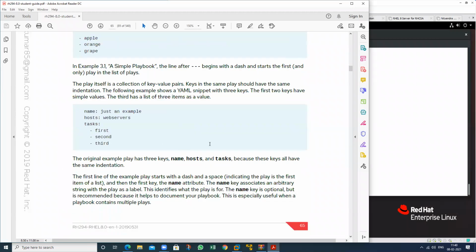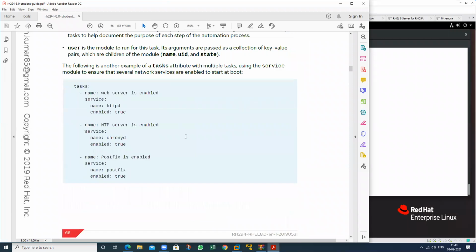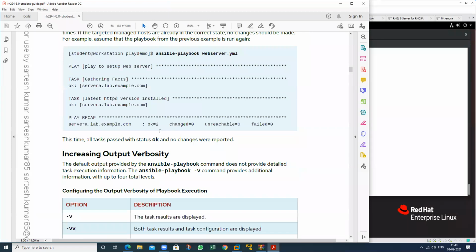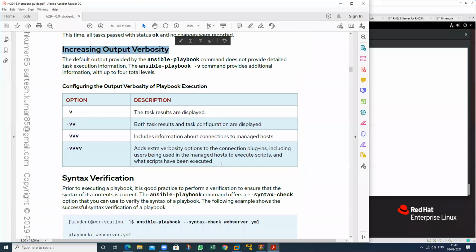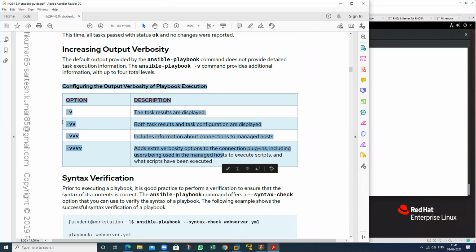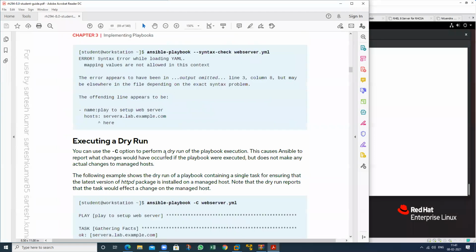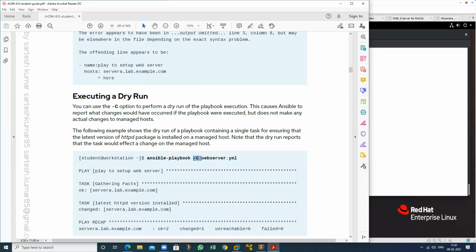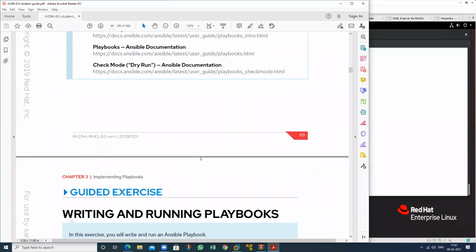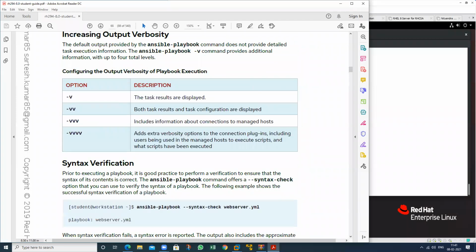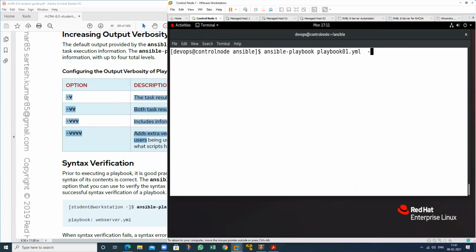So this is cat, how to run this one, and I will show you how to run this. And if you want to check the playbook in a verbosity mode, then what you will do, this is for the syntax verification and this is for the dry run. You can also use hyphen check, and you can also use -C in capital. So this whole will work. So this is the last step, this one. So if you perform this particular command in a verbosity mode, you can also use it in a verbosity mode.